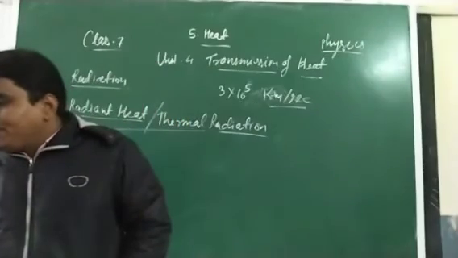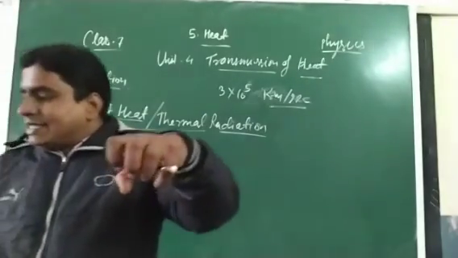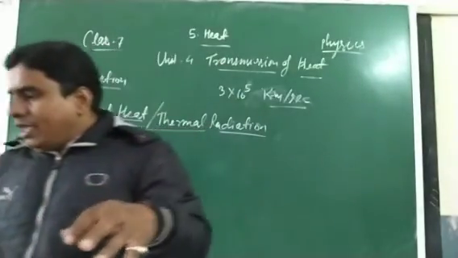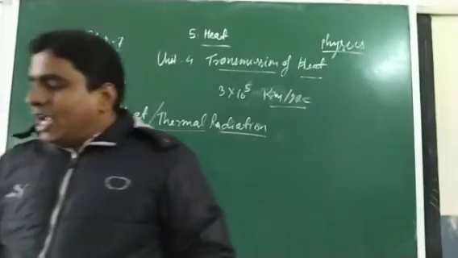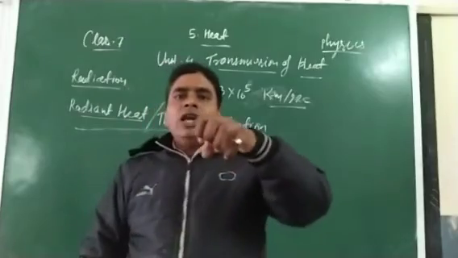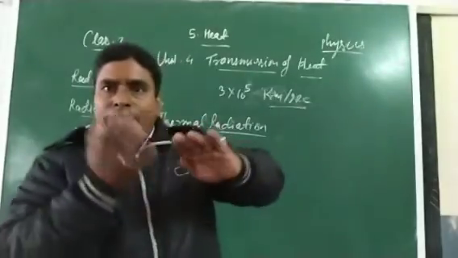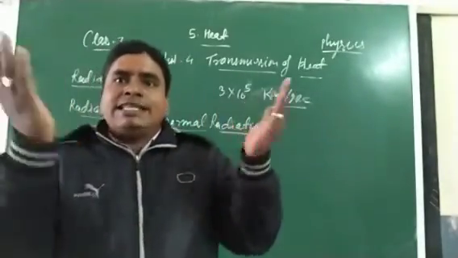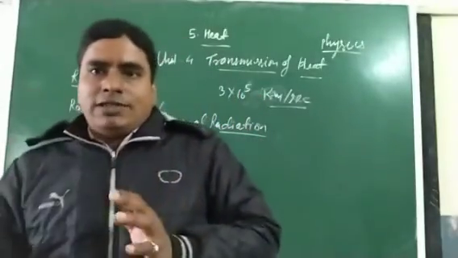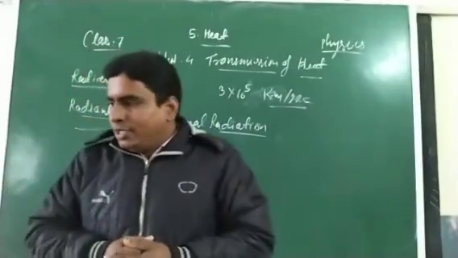Okay, so because the black bottom helps in the rapid absorption of heat, radiant heat, whereas the shiny surfaces do not allow the radiant heat to escape. Okay, as a large amount of heat is trapped within the vessel and food cooks rapidly. Due to this, the heat energy or radiant energy will easily transfer from source to the vessel due to the blackened surface, and due to the shiny surface of the wall, it will not allow transfer from inside the vessel to the outside, so that our food items are easily cooked rapidly.